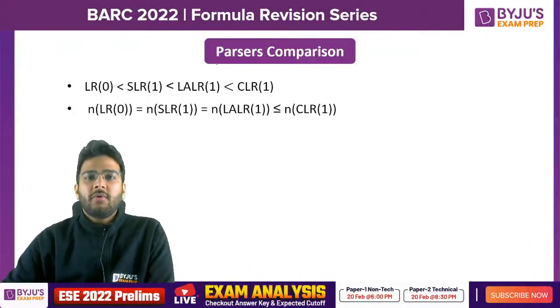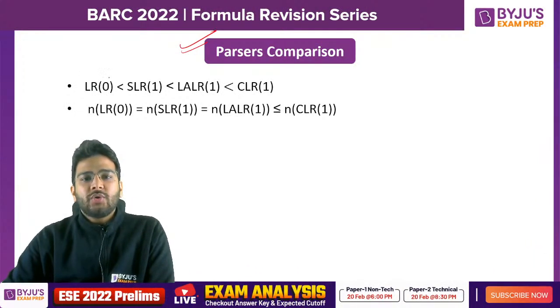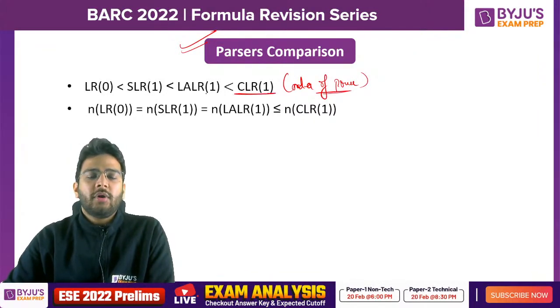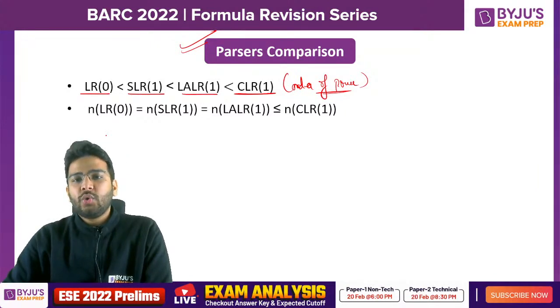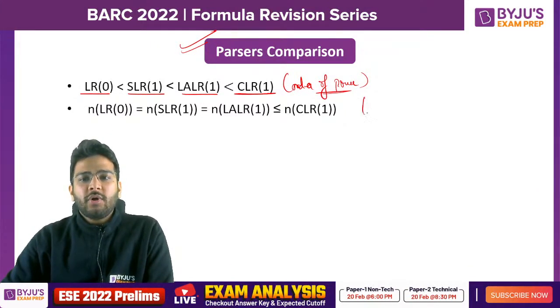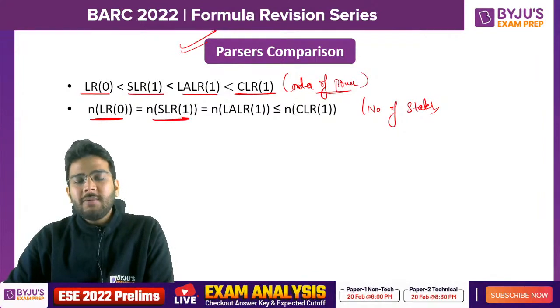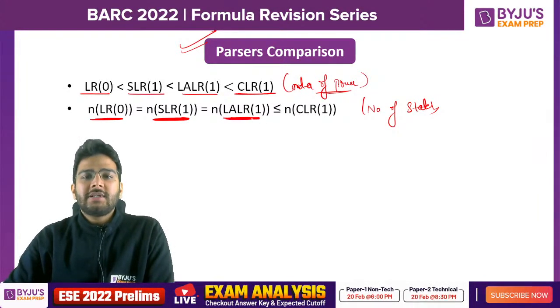Now if we talk about the parsers comparison, this is the order of power. Which one is most powerful? CLR1 is most powerful, right? Then you have LALR1, then SLR1, and then LR0. And if we talk about the number of states in these parsers, LR0 will have the same number of states in SLR1, and the same number of states in LALR1.